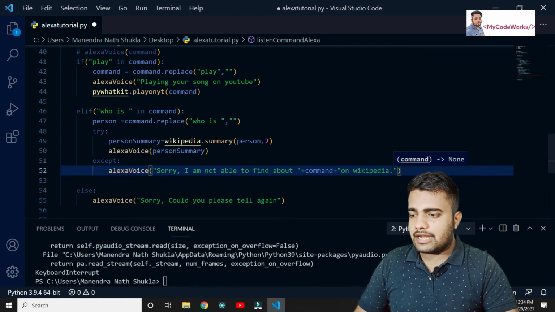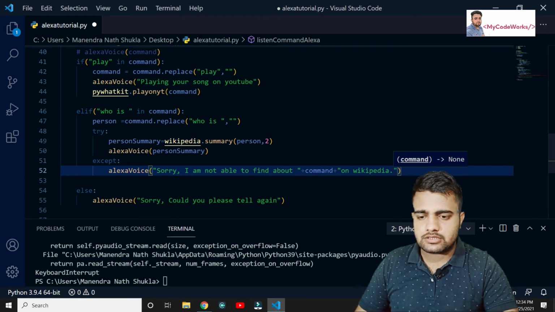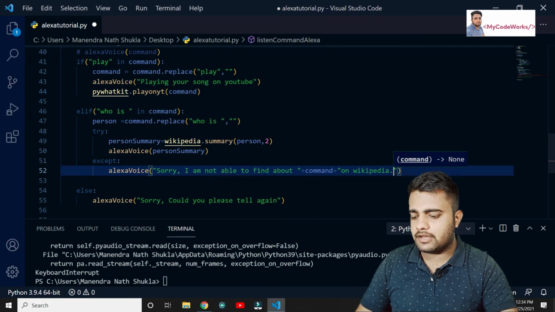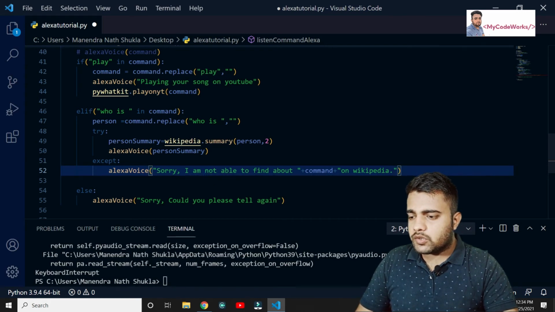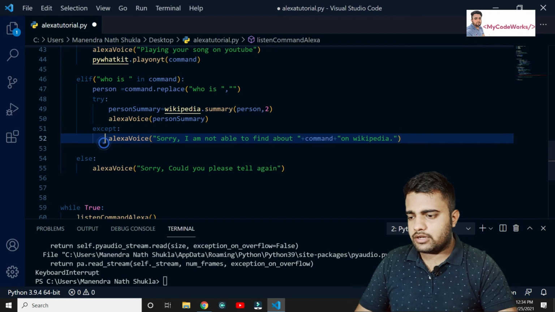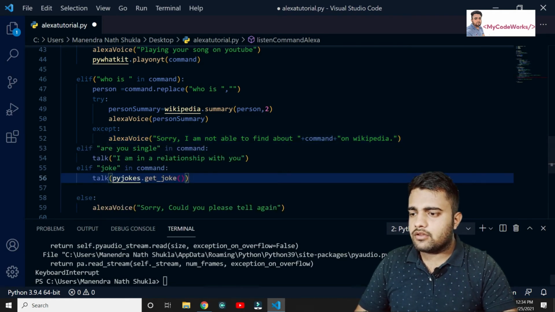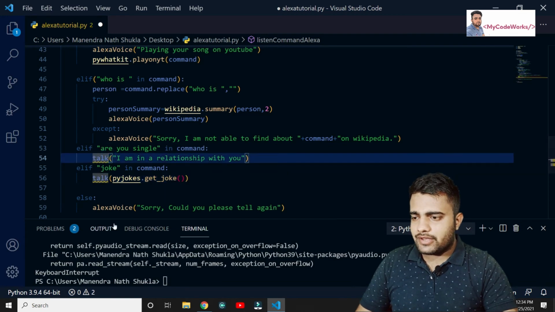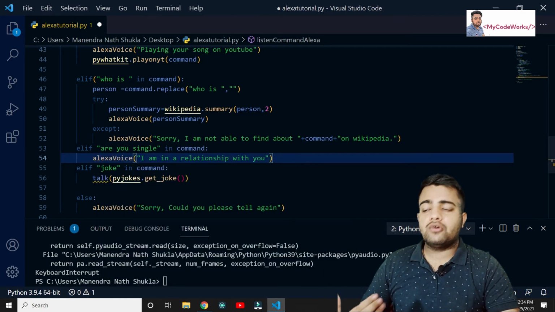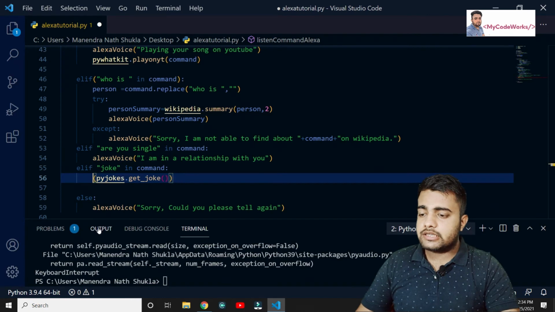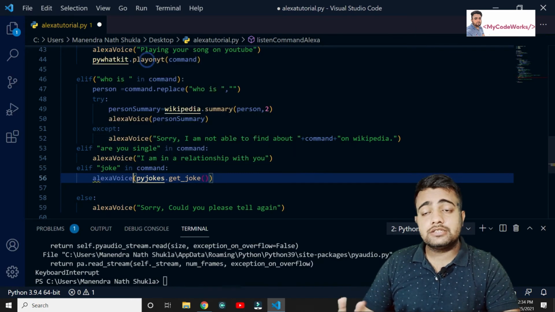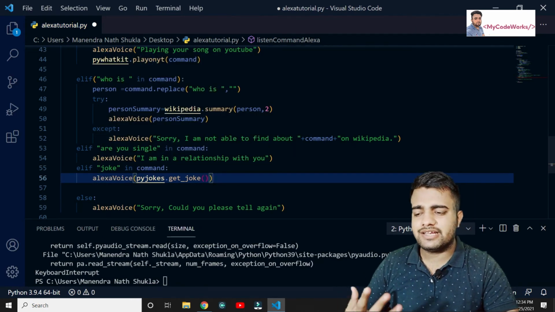So now, let's add 2 more functionalities. I will just paste it here. As for talking, it's an Alexa voice, and the same thing here also, Alexa voice. So for example, if someone asks Alexa, are you single? It's going to respond back, I mean, it's simply you, right? Something we can say, right?